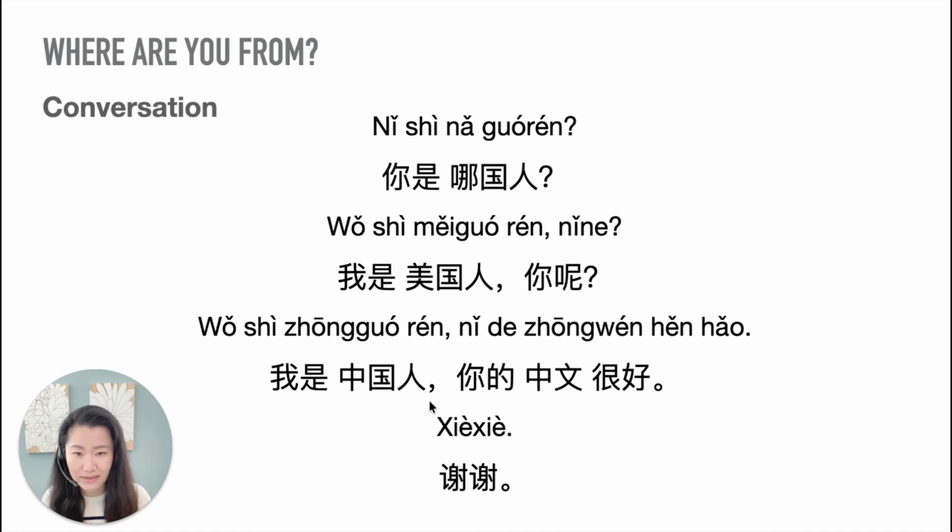I am Chinese, right? 你的 something belongs to you. Your 中文 that's the language. China's language, right? 你的中文 your Chinese 很好, right? We have learned that before. 很 adverb, very. 好 means good. Your Chinese is very good. Then the person says what? 谢谢. Thanks. One more time.